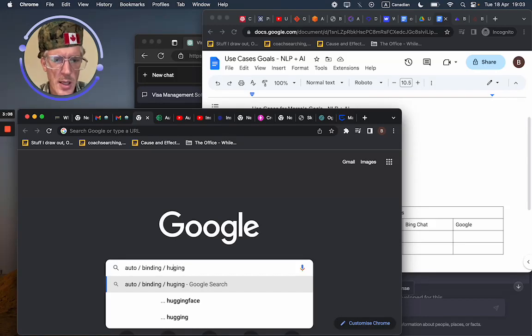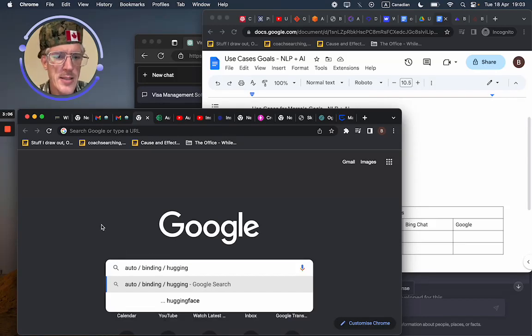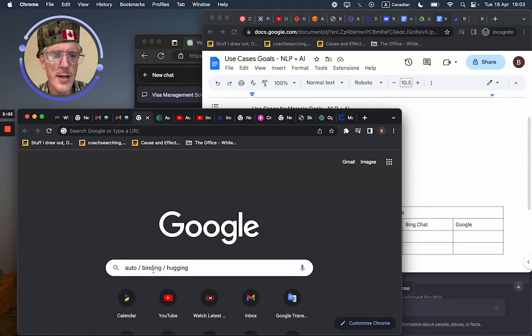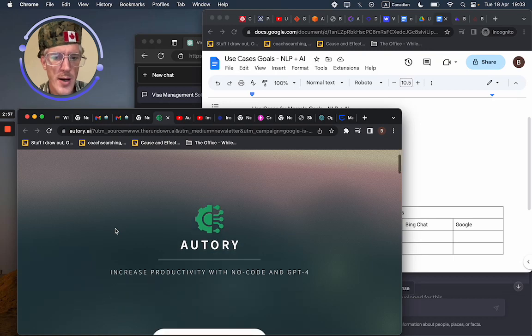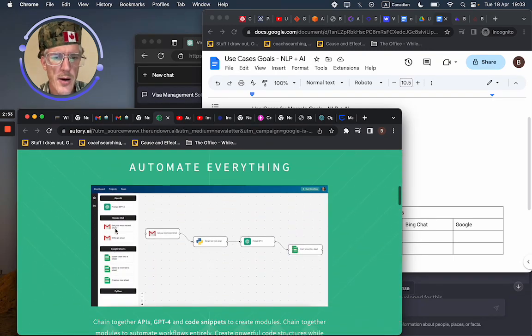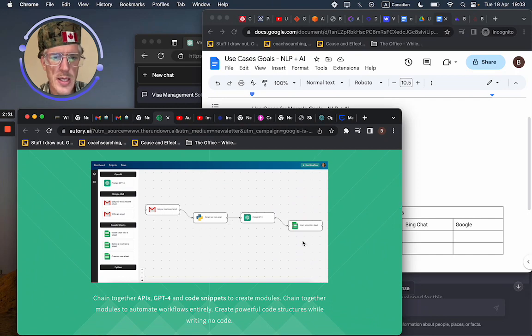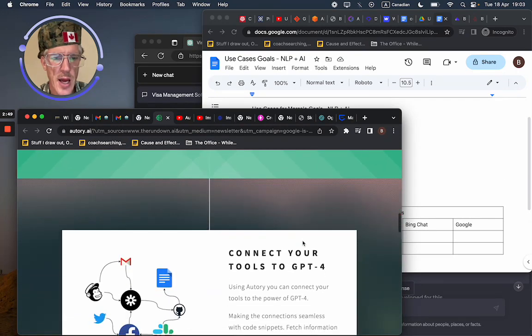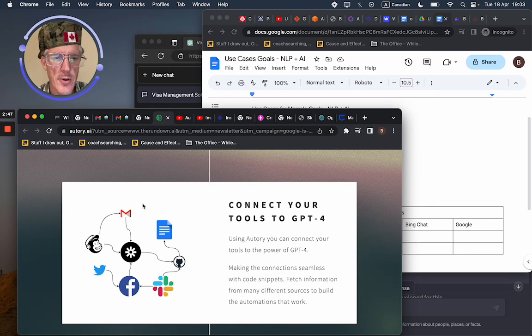So obviously, if you have auto binding and hugging, then I don't have to create my own prompts because the AI is doing the work for you. This looks like some kind of binding. With no code and GPT-4, you're able to bind together different processes. I thought that sounded interesting. I'm not exactly sure how to use it at this point because I don't use that many things, but okay.